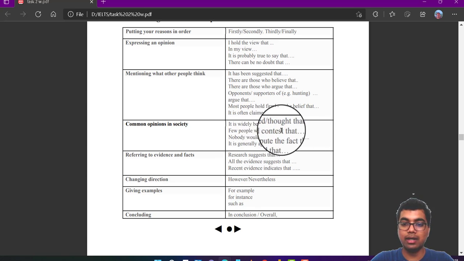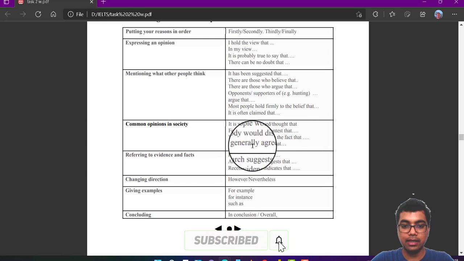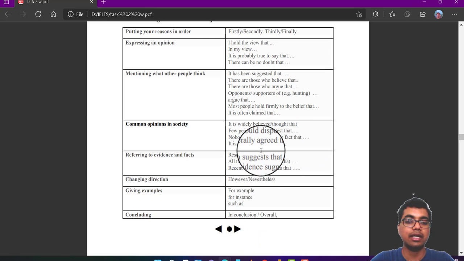Few people would contest that. Nobody would dispute the fact that. It is generally agreed that. So these are the ways you can write the common opinion in society.